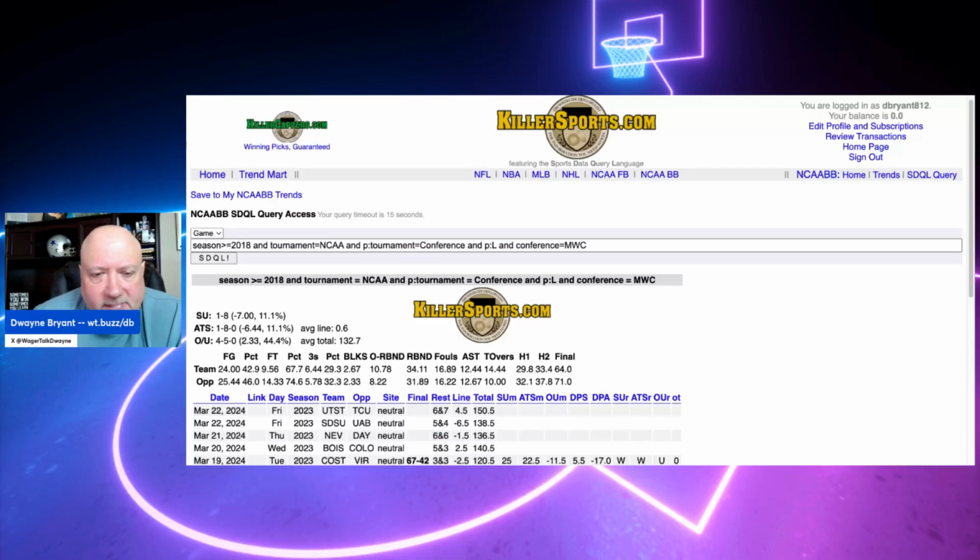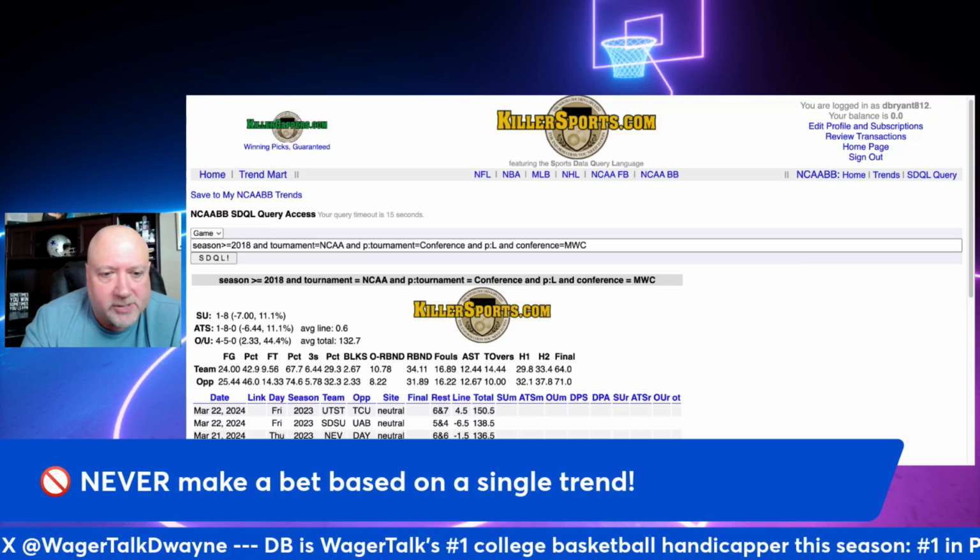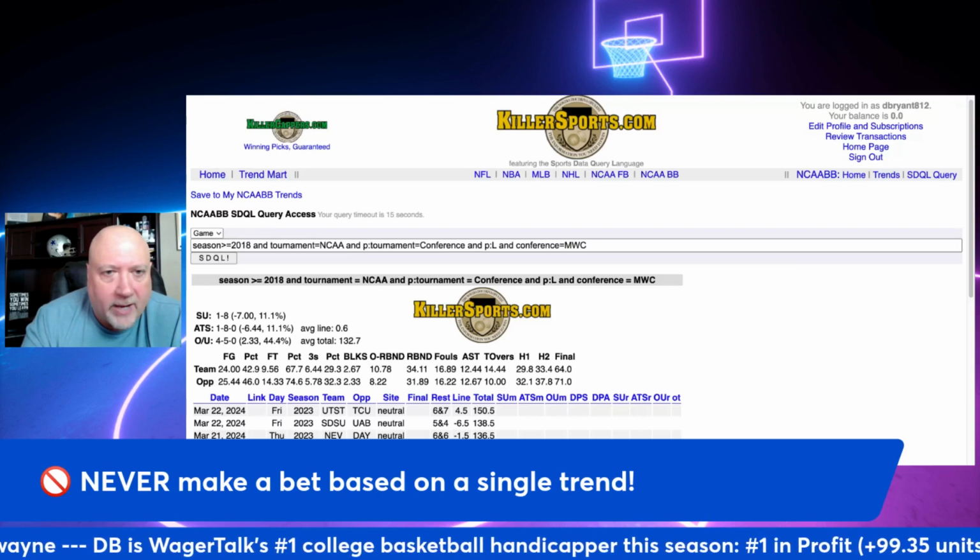3 NCAA-wide situational angles for the first round of the NCAA tournament. Let's get right into those. And guys, as always, please never make a bet based on any single trend or angle.